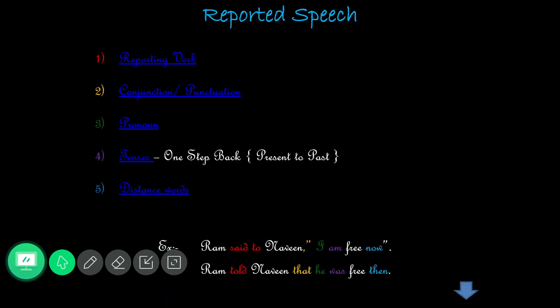Second, we are going to discuss the conjunctions. Why? Because we have different kinds of sentences, from assertive and interrogative to imperative and even exclamatory, and each has different conjunctions. We should denote that first, because sometimes, even though we know the conjunctions, unknowingly we write the assertive conjunction in interrogative sentences, or use the interrogative conjunctions in the assertive. We have to be very clear on that point, because the evaluator will easily point out the mistake you have committed there.